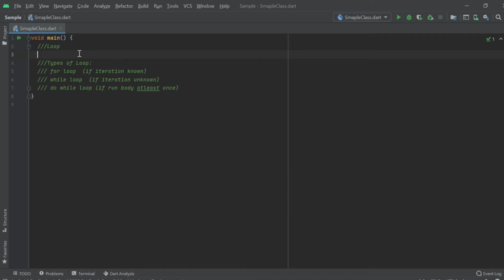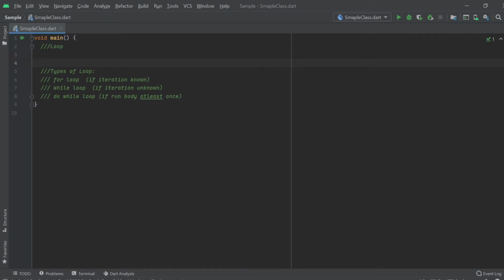So what is loop? Loop is simply repeating of anything. When we want to repeat something, I give an example: I want to print my name 5 times.